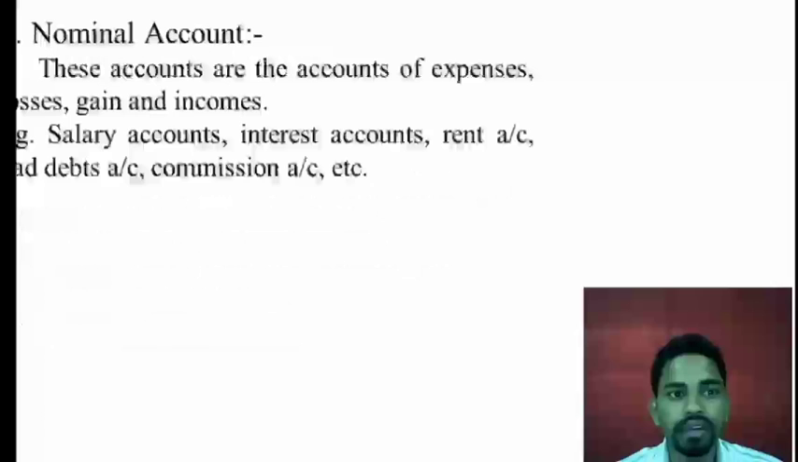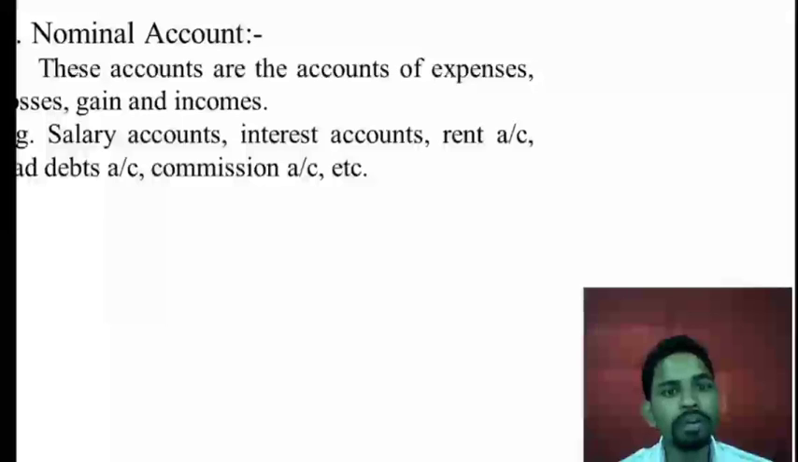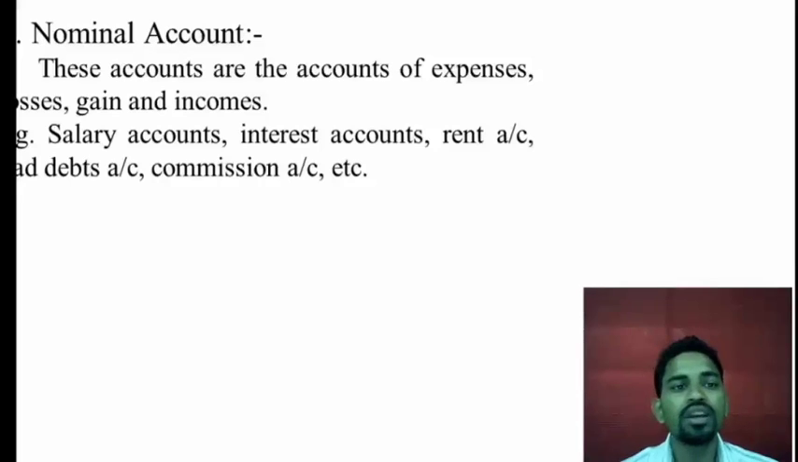Keep in mind, next are nominal accounts. These are the accounts of expenses, losses, gains and incomes. Nominal accounts are related to the income and expenses of the business. Whatever profit or income the business gets comes under the nominal account, and whatever expenses the business incurs, we also have to record in the nominal accounts with the help of the rules.